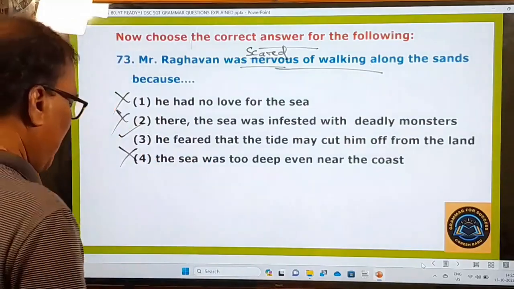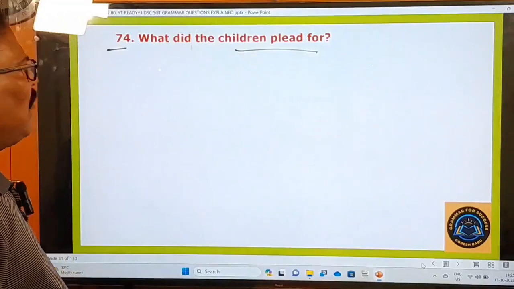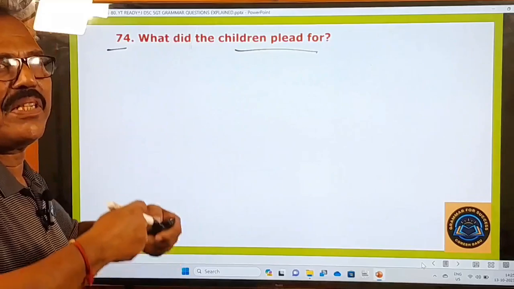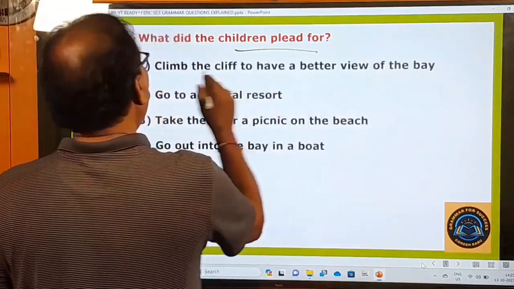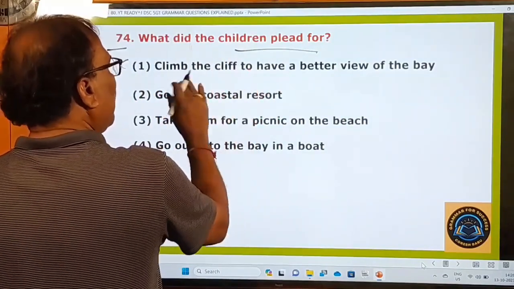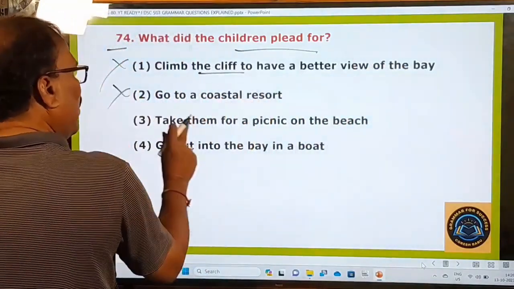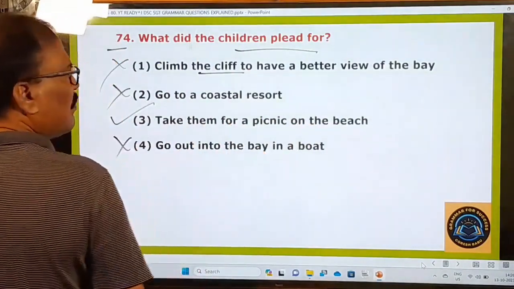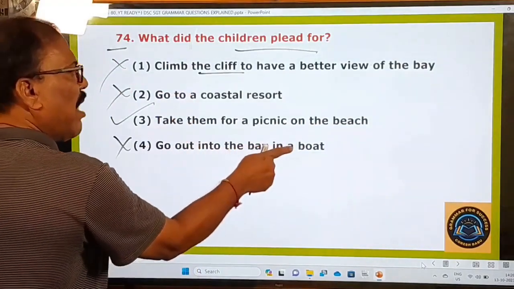Now let's go to the next question, the 74th one. What did the children plead for? Plead for means request their father for. Plead, request. Climb the cliff to have a better view of the bay? Did the children want Raghavan, their father, to climb the cliff? No. Go to a coastal resort? No. Take them for a picnic on the beach? Right. Go out into the bay on a boat? No. They did not ask their father to take them into the bay in a boat.